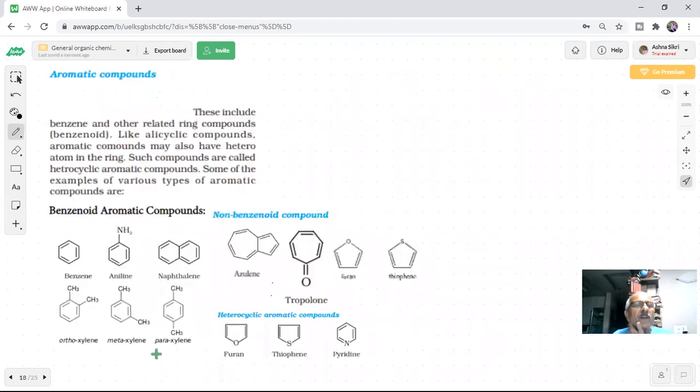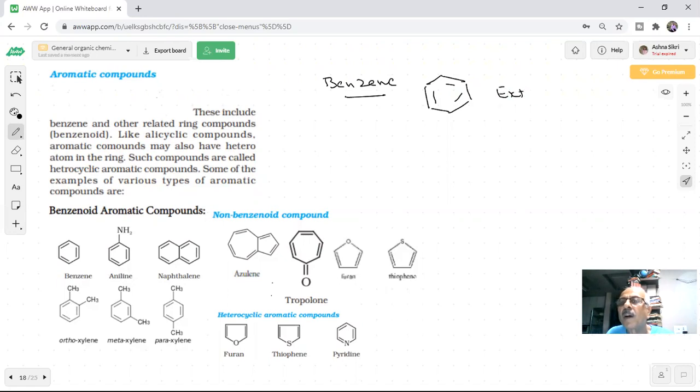Now coming to the aromatic compounds. Aromatic compounds are very stable compounds. They are different from the other compounds which we discussed in 11th class. When we discussed, we talked first of benzene. Interesting thing was this: benzene has three double bonds as per the structure, but it does not give the test of a double bond. That means it was extra stable.